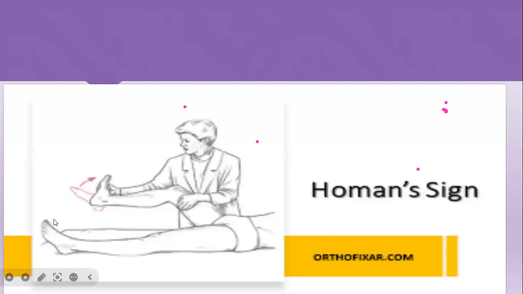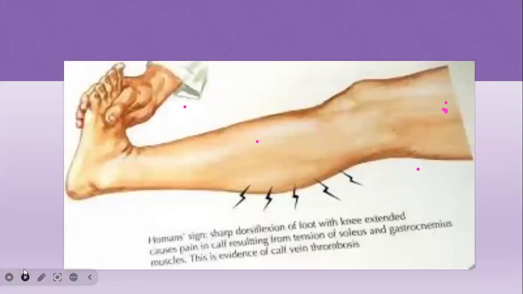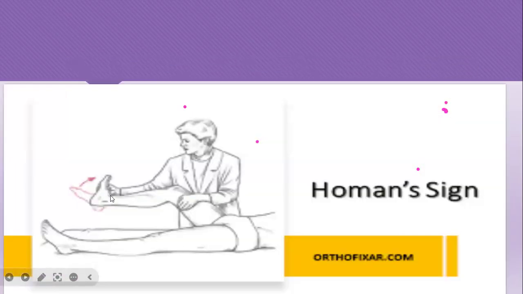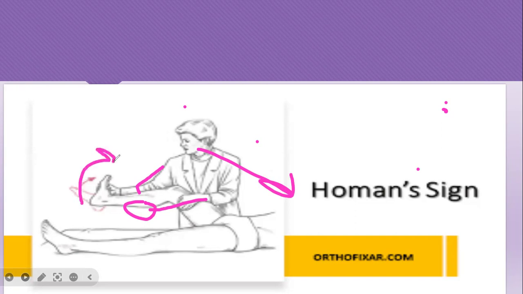So you can see how we are going to check that. After dorsiflexing, at the calf area, the examiner will press the calf muscles with the right hand and ask the client whether she is having pain. So on compression, if the client says yes, that means there's a presence of DVT.